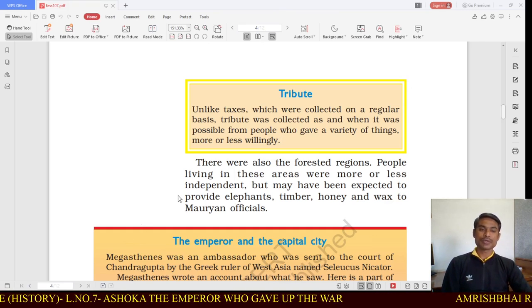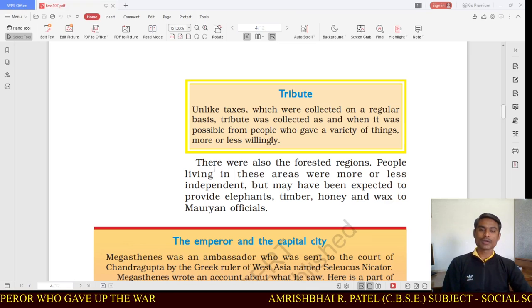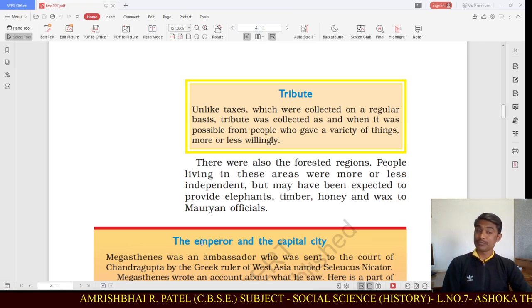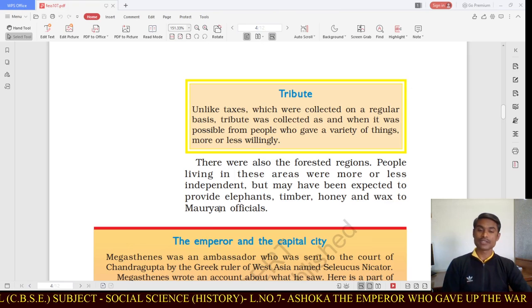There were also forest regions. People living in these areas were more or less independent, but may have been expected to provide elephants, timber, honey and wax to the Mauryan officials. Whatever was available with them, they could give.